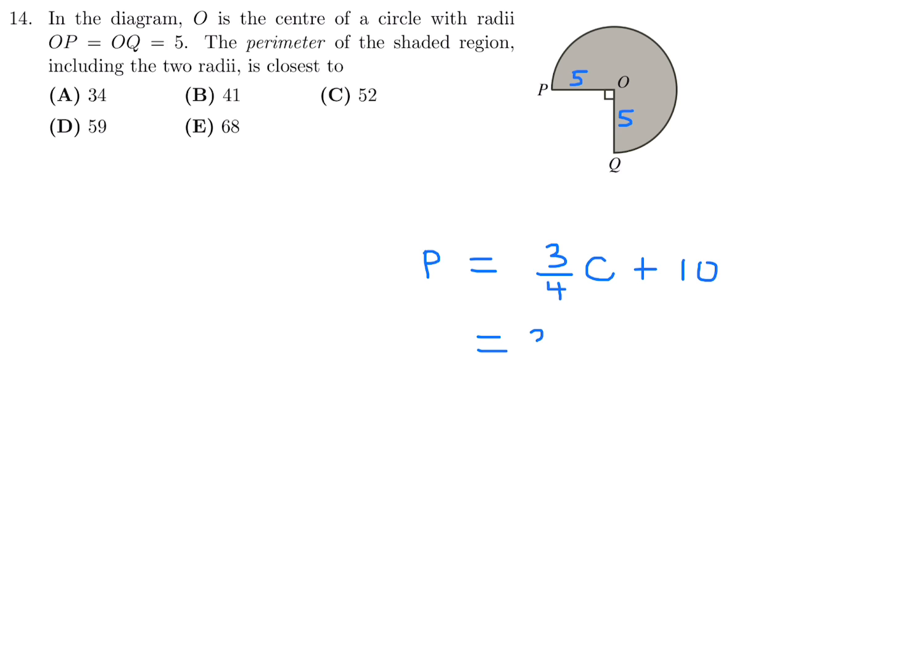Well, the circumference of any circle is given as pi times 2 times the radius. So the radius is 5. So this becomes 3 pi times 2 times 5 all over 4 plus 10.